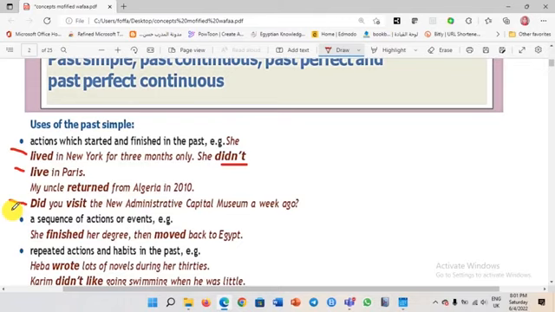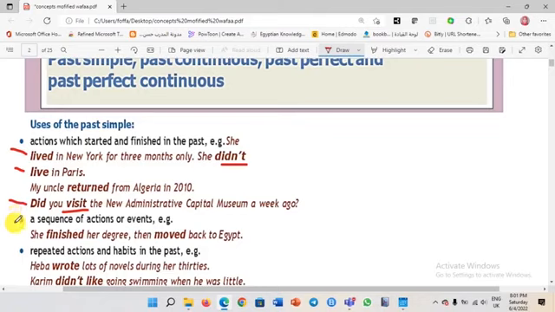Did you visit? Remember, dear students, when we use the auxiliary verb did, you have to return the verb to the simple form. So, did you visit? You have to omit the ed. The Administrative Capital Museum, a week ago. A sequence of actions or events.